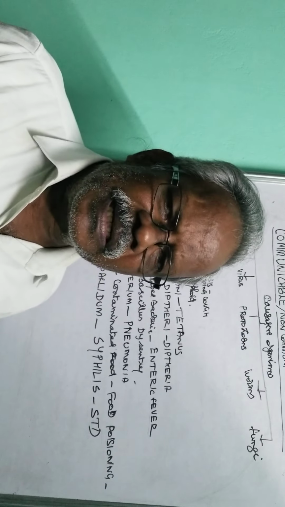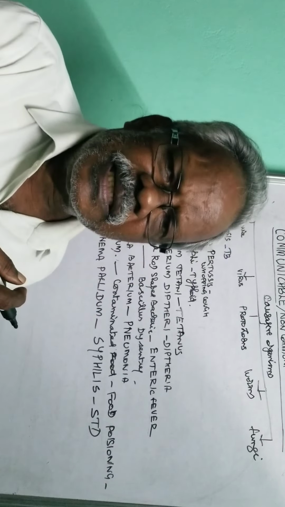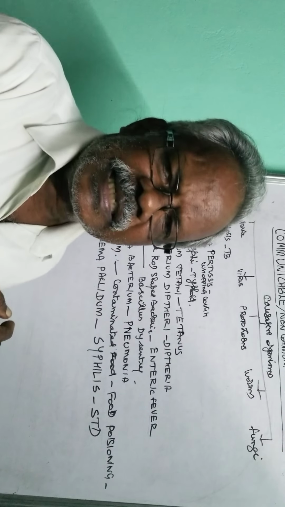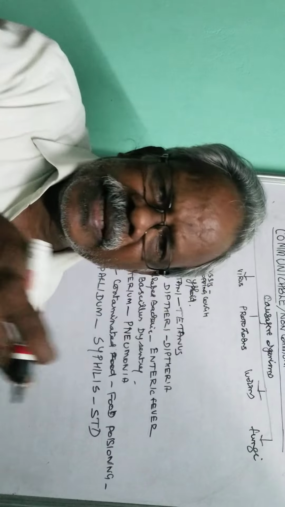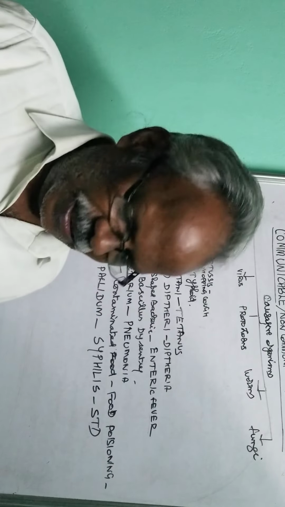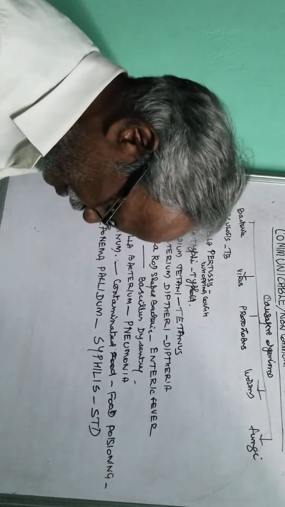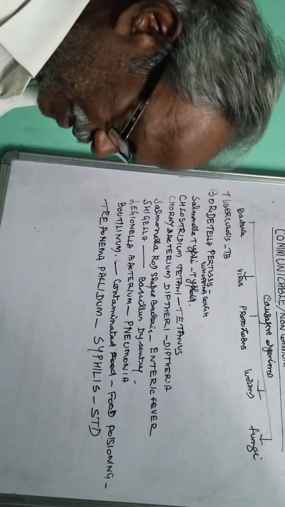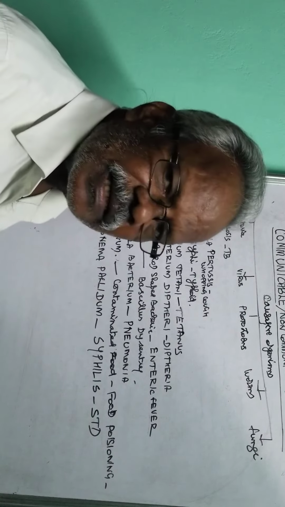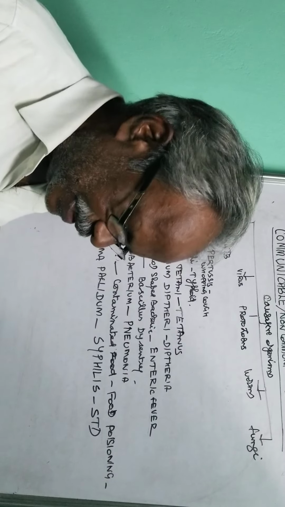Suppose during coitus or intercourse, if the other partner is affected with this bacterial disease, then the other person who is cohabiting will also get the disease, that is syphilis. The genital part will be affected. That is called syphilis. It causes rash in genital organs.